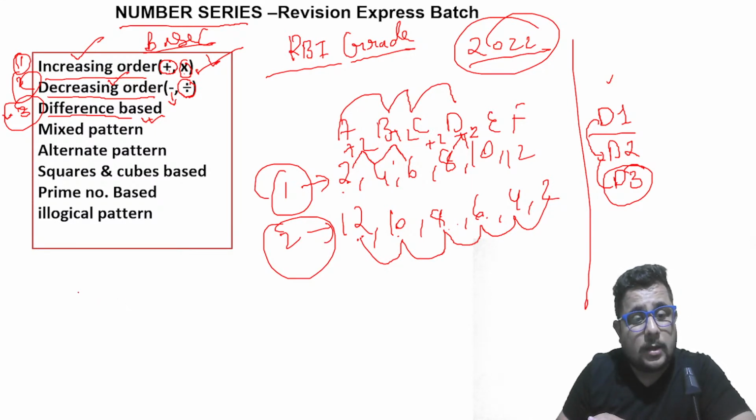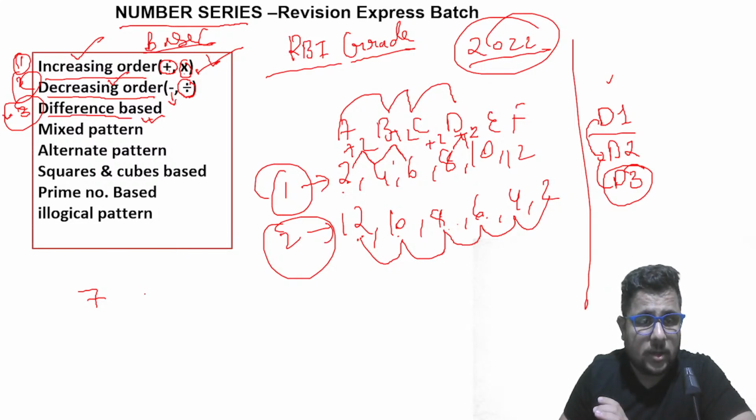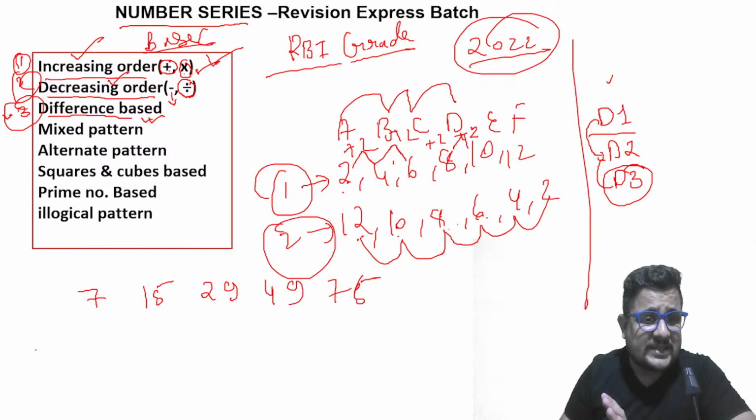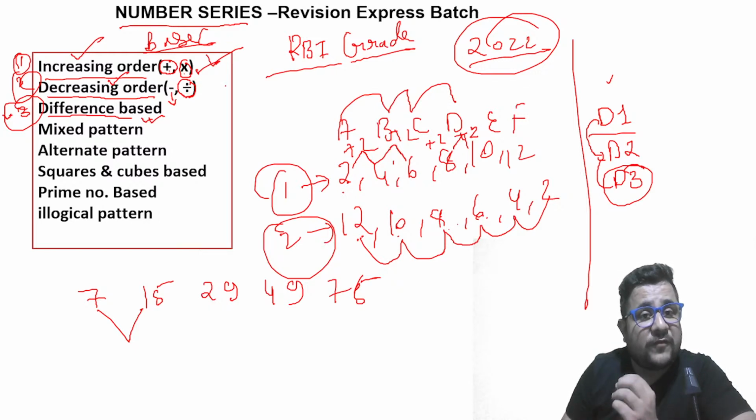See, 7, then 15, then 29, then 49, then 75. When you see this, it is in increasing order. First of all, we are working on our basics, which we have to keep in our mind, and which will help you to find out the pattern.